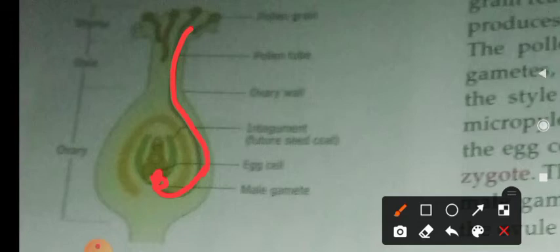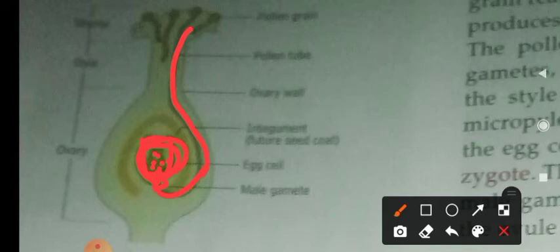This is called fertilization. After fertilization, the ovule is transformed into the seed and the ovary into the fruit. Do you understand, children?